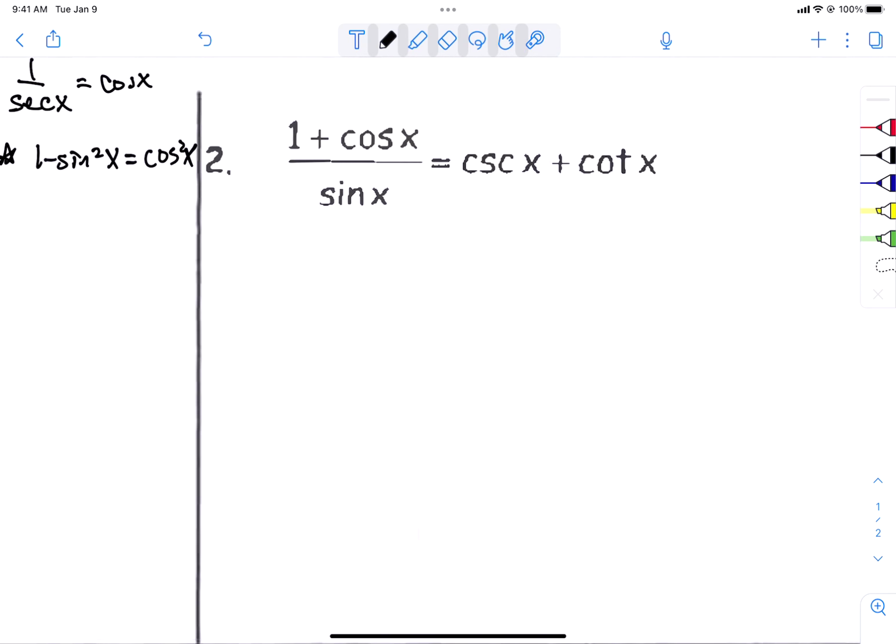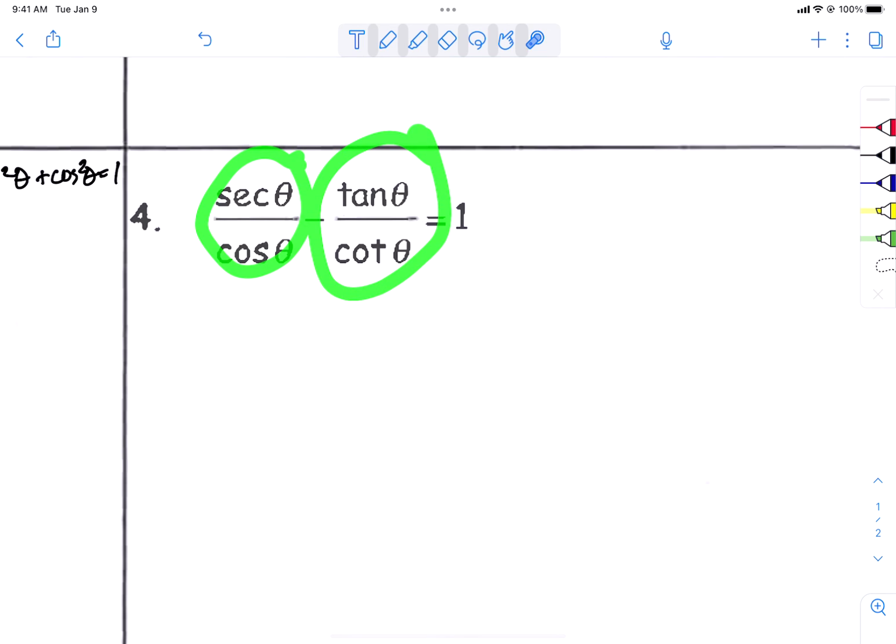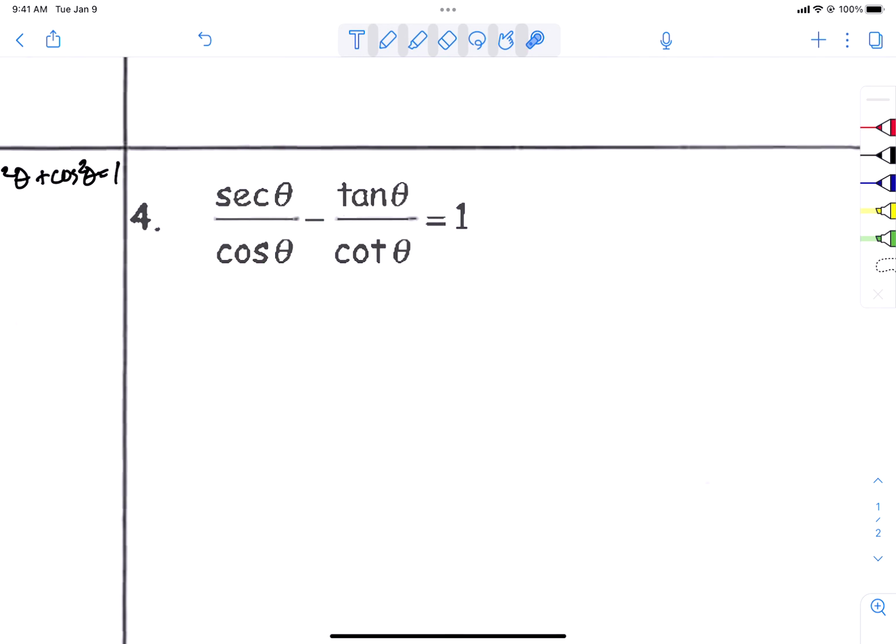For number 2, I would probably hold this side. I would probably split it, see how it's 2 unique pieces. I would probably put both these over sine so that you could see what happens. For number 4, I would probably make these sines and cosines since they're all so different. Then look at what your fractions are, and you might need to get common denominators. Maybe not, but you need to mess with that. Make them sines and cosines for number 4, hold the 1.